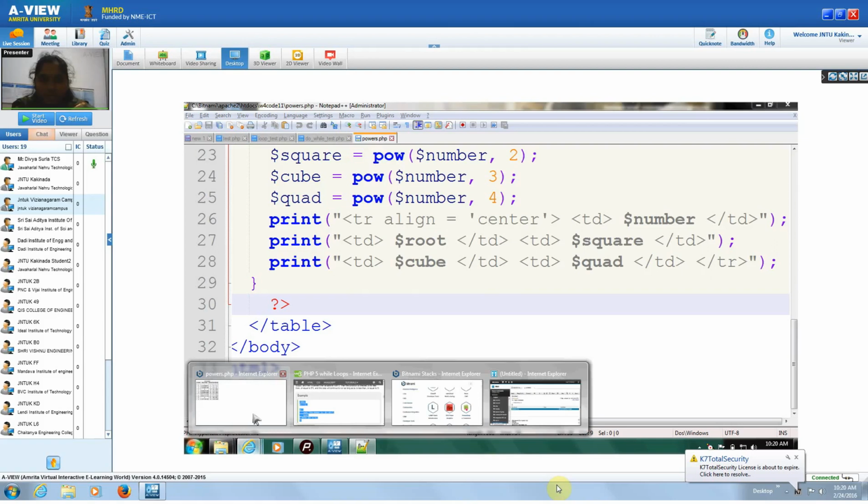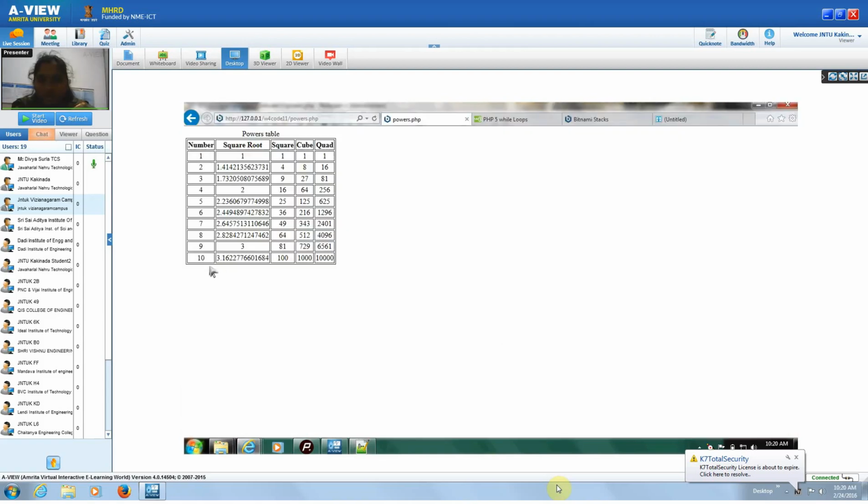See, number is 1 because initially it is 1, and the loop runs while it is less than or equal to 10, so the numbers go up to 10. The square root of 1 is 1, square of 1 is 1, cube of 1 is 1, quad of 1 is 1. Similarly, for all the numbers, this will be the output.